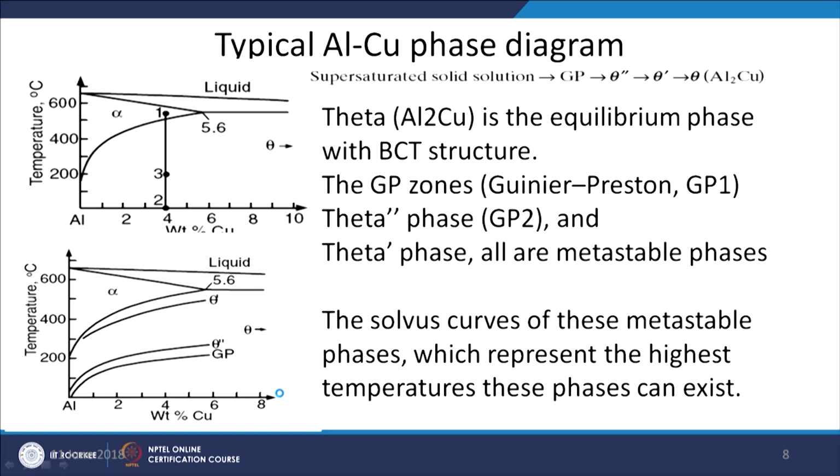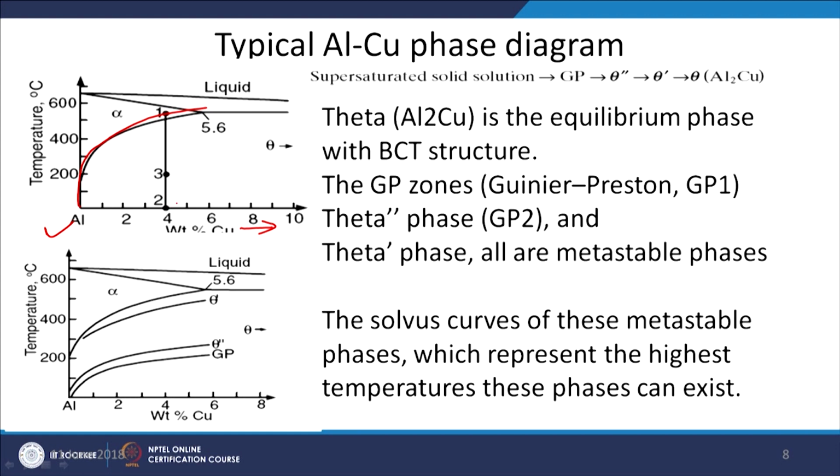Take a typical precipitation hardenable aluminum copper alloy, which shows the formation of different types of precipitates. This is the aluminum copper phase diagram, and this is the solvus line.